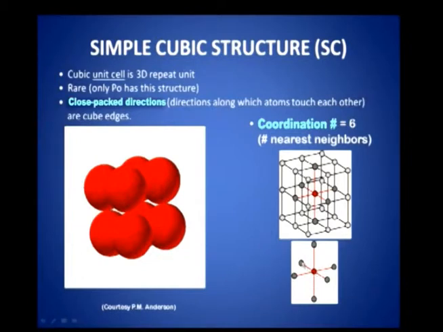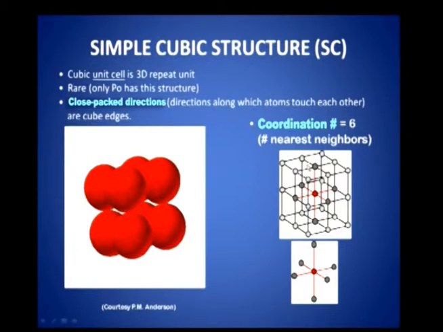Now, how many atoms are there equidistant from this atom, that is, the number of nearest neighbors? One at the top, one at the bottom, one on the left, one on the right, one in this direction. So, this is the x direction, this is the y direction, this is the z direction. The coordination number is 6. This atom is surrounded by 6 atoms. You can visualize or imagine a simple cubic structure, the coordination number will be 6.